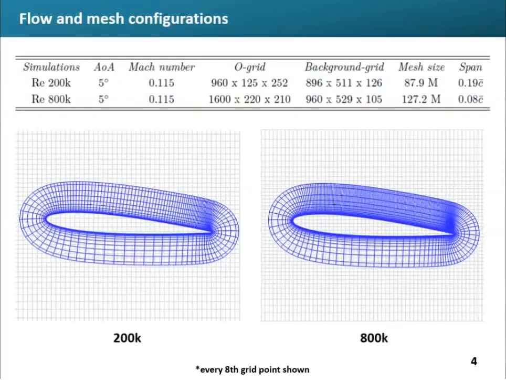In order to investigate the effects of Reynolds number on the tonal noise and coherent structures based on the previous work, the simulations were performed for a smaller Reynolds number, 200,000, and a higher Reynolds number, 800,000, both with 5 degrees of angle of attack and Mach number 0.15. Below, the meshes are shown every 8 points.